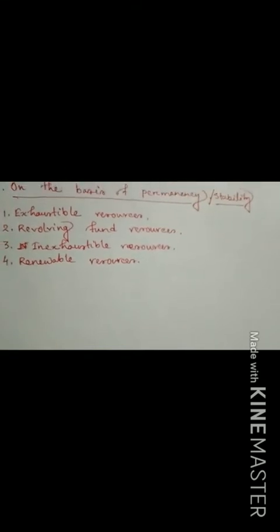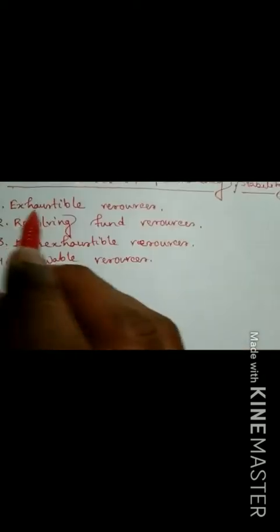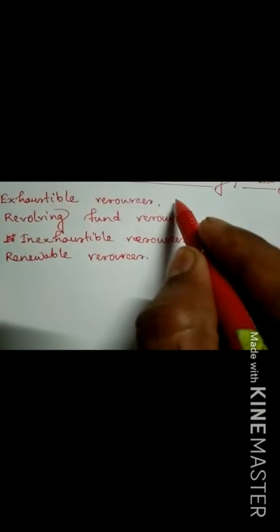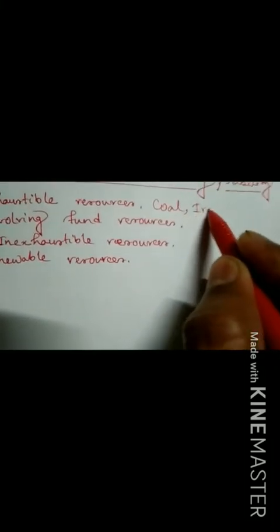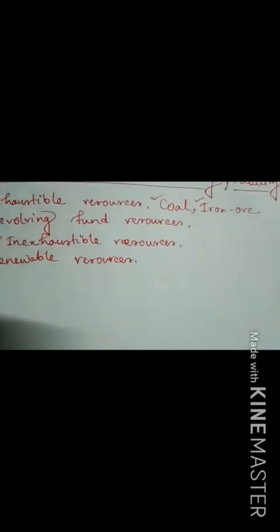So such kind of resources cannot be revived. So these resources are called exhaustible resources. Example like coal, example like iron ore.